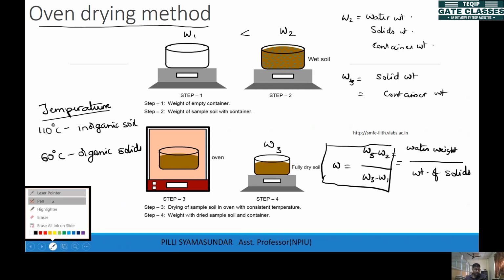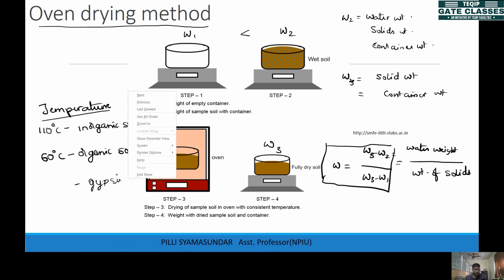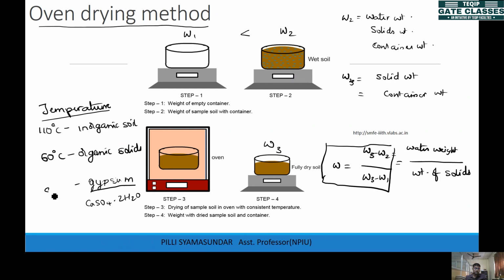And one more thing, if you have gypsum in the soil, I hope you remember what is gypsum. So gypsum is CaSO4·2H2O, calcium sulfate dihydrate. So if you have gypsum in the soil, then you heat it till 80 degrees centigrade only. Yeah. So this is the process of heating in the oven. So this is the temperature where we heat.